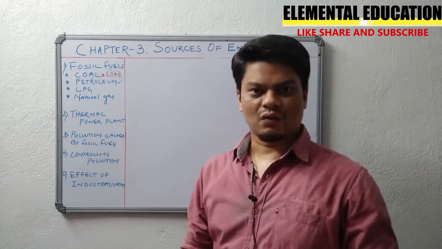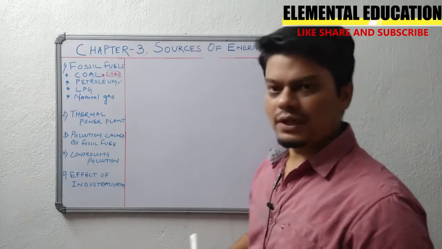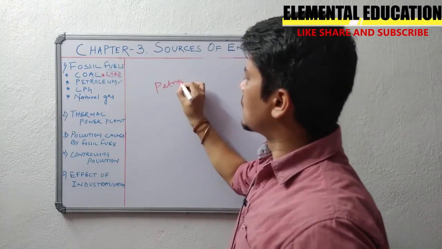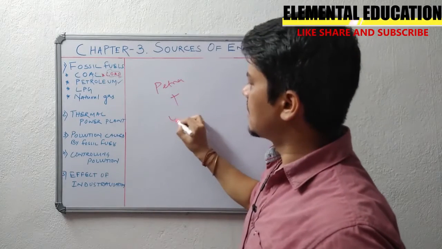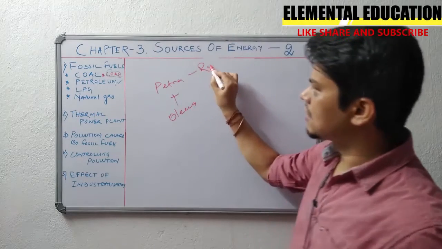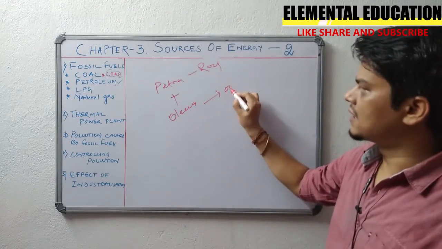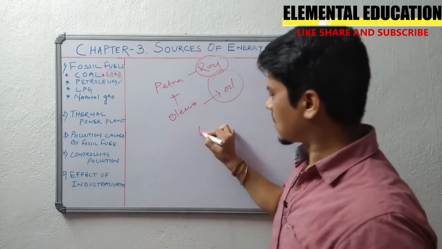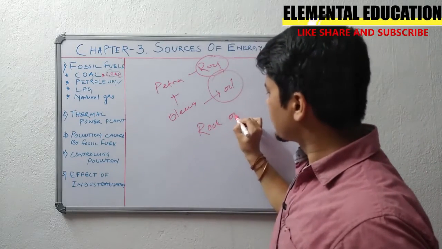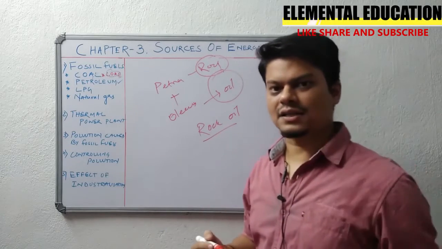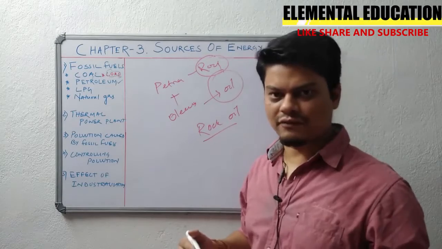Now let us see what is petroleum. Petroleum is derived from two words, petra and oleum. Petra is rock, oleum is oil. So petroleum is otherwise known as rock oil. Why? Petroleum is buried inside the earth crust, like we have seen fossil fuels are found.